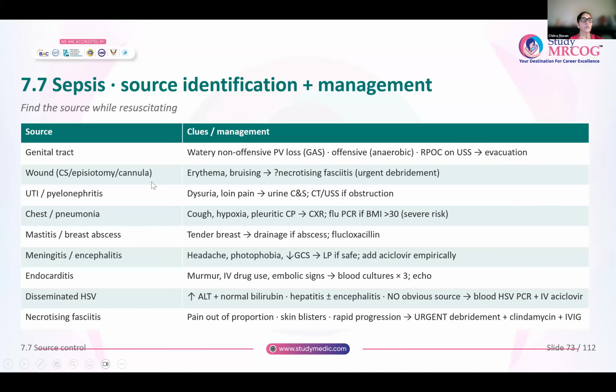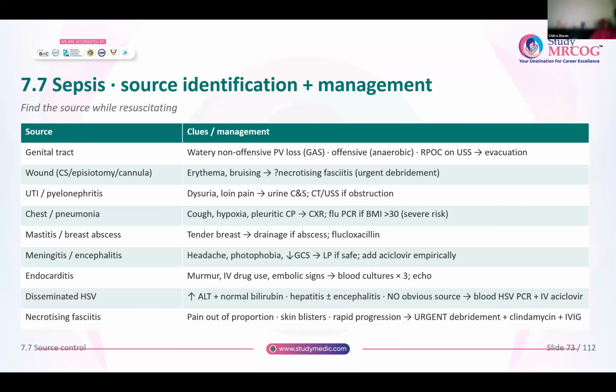Now, if it is a wound, it could be either a cesarean section wound, an episiotomy wound, or it could be a cannula also. This causing infection, there will be erythema and bruising over the wound. And if there are signs and symptoms of necrotizing fasciitis, only antibiotics are not going to help. You will have to do urgent debridement. Whenever there is UTI or pyelonephritis, with dysuria, loin pain, always do a urine culture and sensitivity. And if it is not responding, like repeated urine infections, always do a CT or an ultrasound to look for obstruction.